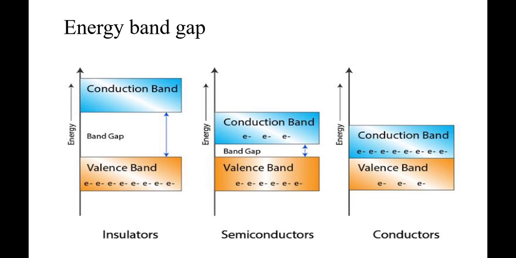For conductors and insulators, if the electron is in a stable state and we give a small amount of trigger or current to the electron, then the electron jumps from a lower level to a higher level, from valence band to conduction band.